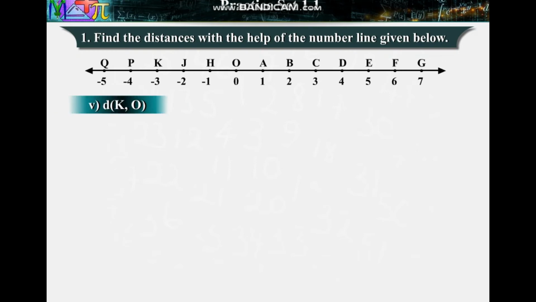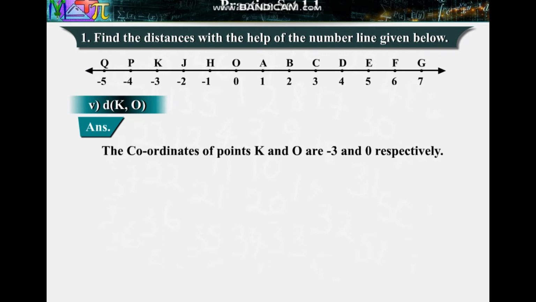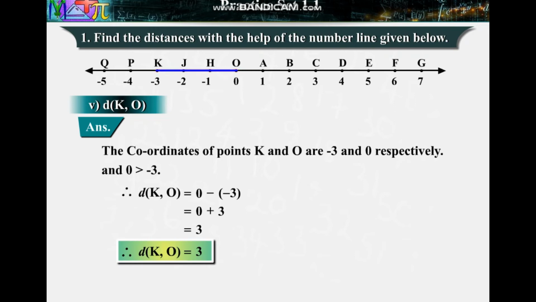5. Distance between points K and O. Answer: the coordinates of points K and O are -3 and 0 respectively. 0 is greater than -3. Therefore, distance between points K and O is equal to 0 minus of -3 is equal to 0 plus 3 is equal to 3. Therefore, distance between points K and O is equal to 3.